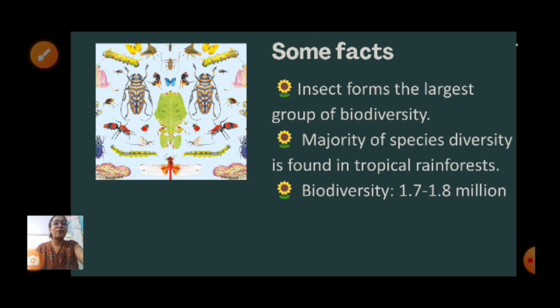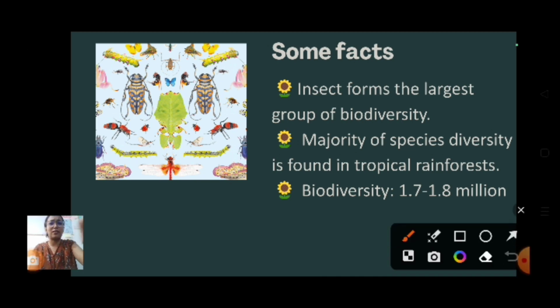These are some facts which you have to know from an entrance exam perspective. The first point is, insects form the largest group of biodiversity. Out of all the categories like mammals, aves, reptiles, amphibians, fish, insects form the largest group, meaning insect diversity is highest in the whole world. Clear?